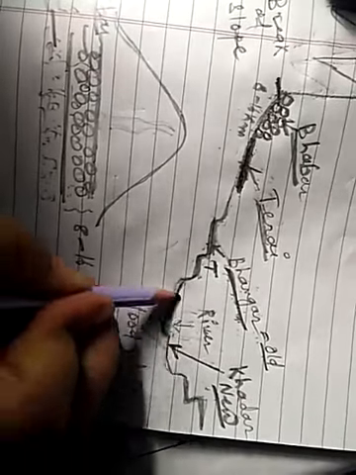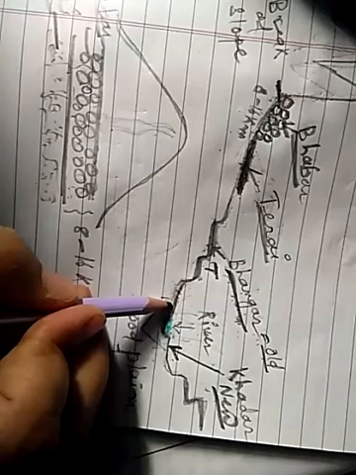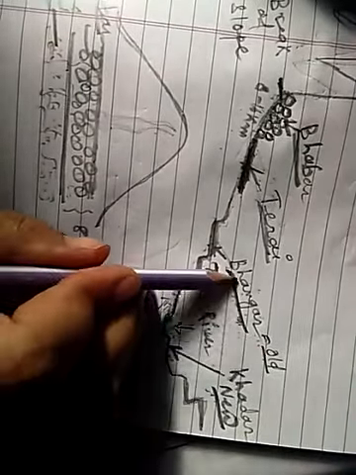Flood plain is here, Khadar will be here, here and here. So it is a young deposit of the flood plain and it gets renewed almost every year. So Khadar is new and fertile. Bhangar is old and less fertile as compared to the Khadar.